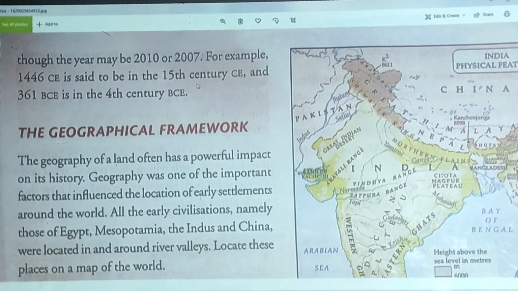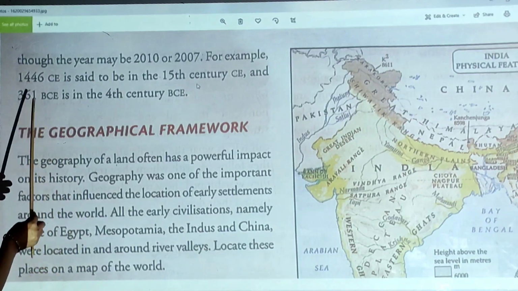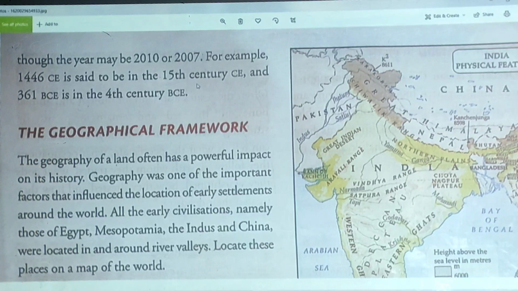So students, now look here, the year now is 2021, and if we have to name the century, we say that we live in the 21st century. Another example given here: 1447 Common Era is said to be in the 15th century Common Era.